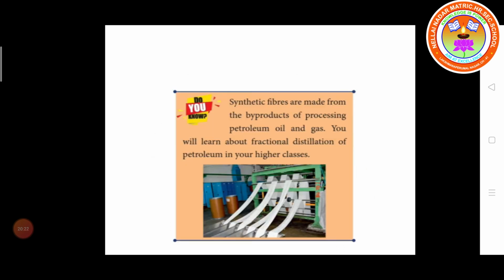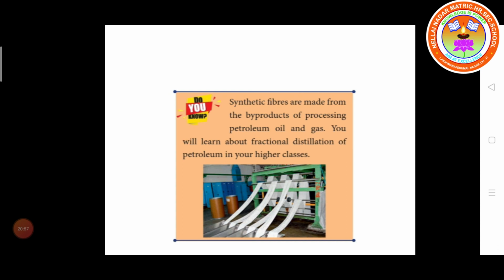So synthetic fibers are made from the byproducts of processing of petroleum oil and gas. You will learn about the fractional distillation of petroleum in your higher classes. By cracking petroleum, by breaking down the petroleum raw material, it produces many byproducts: petrol, diesel, kerosene, naphthalene.